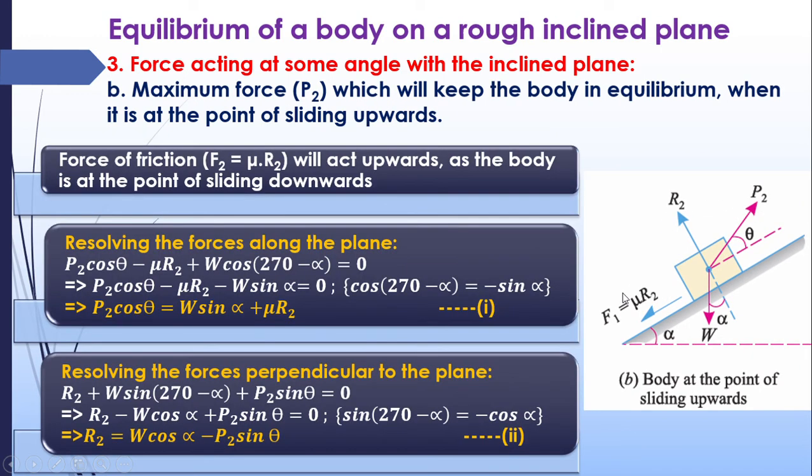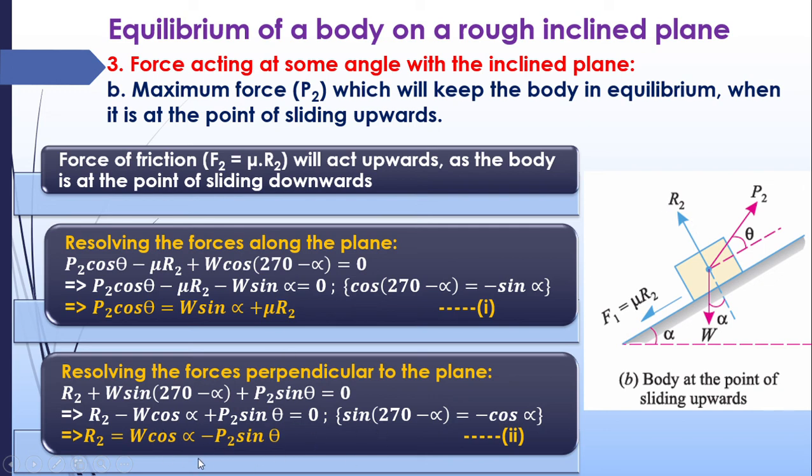Now the maximum force, again the same principle is used. When maximum force is applied, the body has a tendency to move upward. So the friction will be in the downward direction. In this figure there is a mistake, it is F2 actually. So F2 is equal to mu R2. Resolving the forces along the plane, you will get this one. Now resolving the forces perpendicular to the plane, you will get this one.